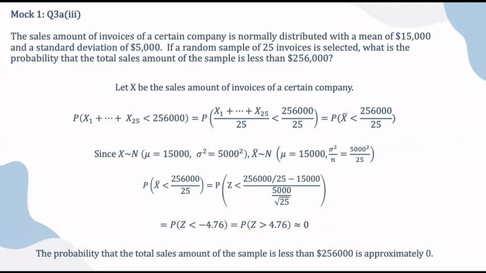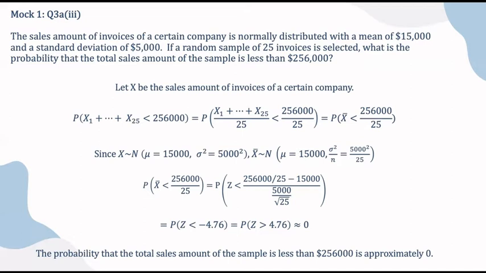First, we let X be the sales amount of invoices of a certain company, and now we are looking at P of X1 plus X2 up to X25 being less than 256,000. This equals P of (X1 plus X2 up to X25) divided by 25 less than 256,000 divided by 25. On the left-hand side, we have X bar.